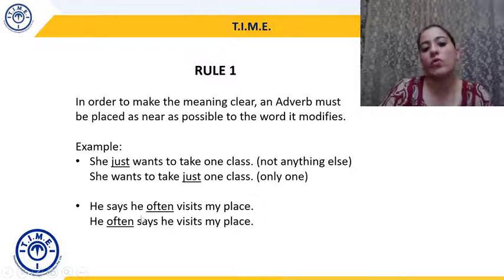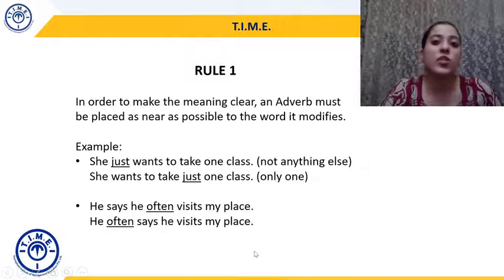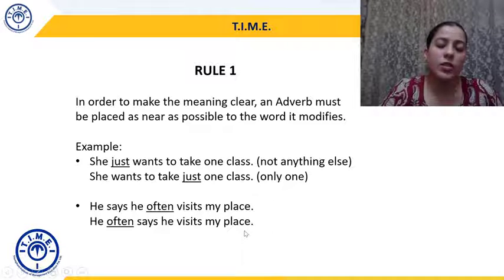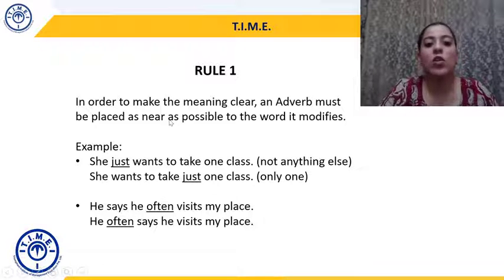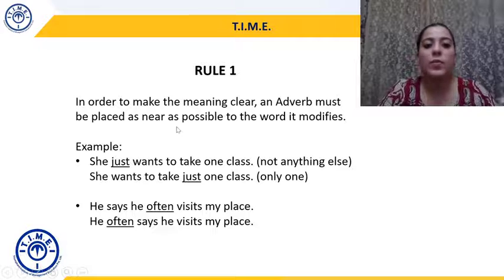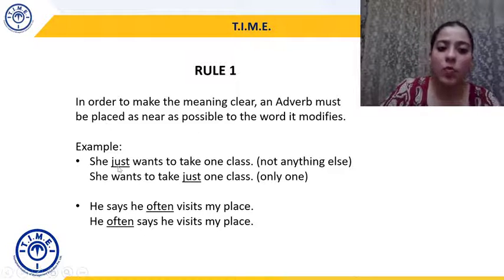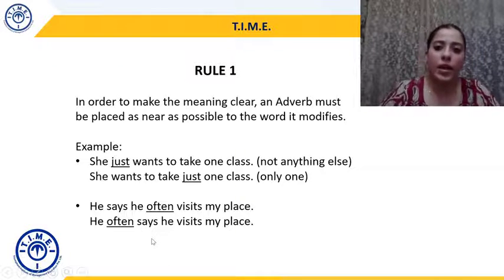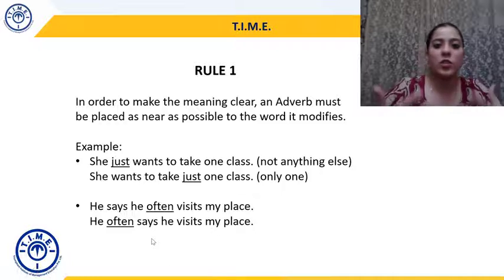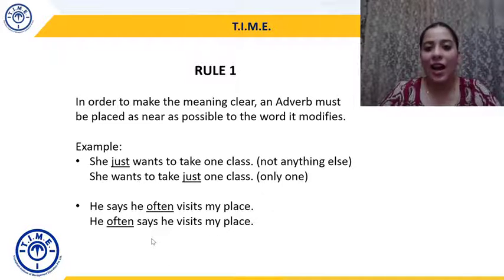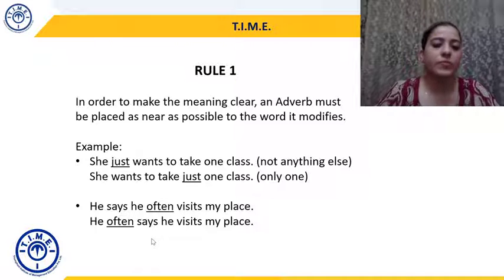So the placement of the adverb changes the meaning, changes the intention of the sentence. That's why, in order to make the meaning clear, adverb must be placed as near as possible to the word it modifies. So, in example 1, the first sentence has a different meaning, second has a different meaning. In example 2, first sentence has a different meaning and second has a different meaning. Depending on what you want to convey, depending on what the meaning you want to express, you should place the adverb as close as possible to the word that it is modifying.